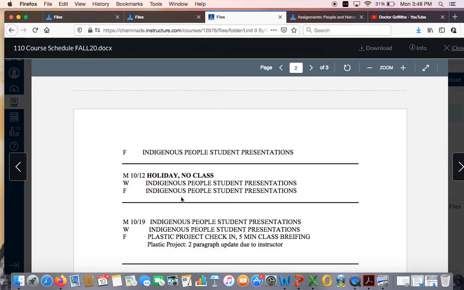So for this project, I'll have a little more information forthcoming, but you will each be asked to do a research project on a particular indigenous people of the world. And everyone's going to get to choose, although we'll have to start eliminating things as we go along, so we can't have two people choosing the same indigenous people. But then we'll have small 15-minute presentations that will be delivered by Zoom if we have to stay in online instruction, but hopefully we'll be back to face-to-face by then.